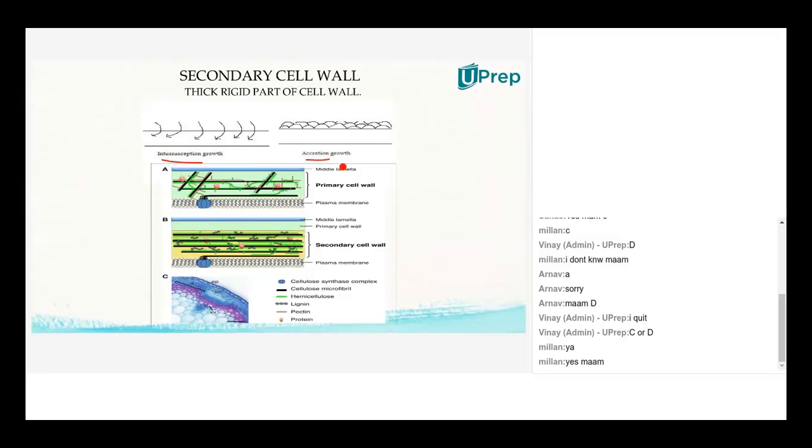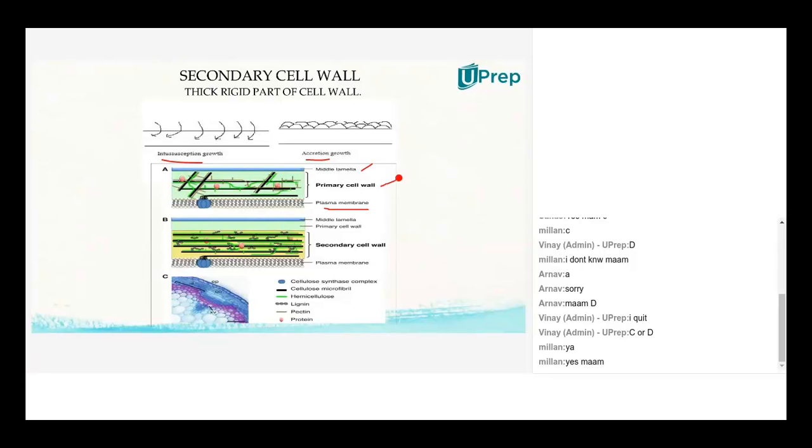See, this picture explains the whole thing. Assume that this is the plant cell, and they have taken the transverse section. The plant cell has a plasma membrane, above which you have the cell wall. As I told, the outermost one is the middle lamella, below which the primary cell wall is produced.